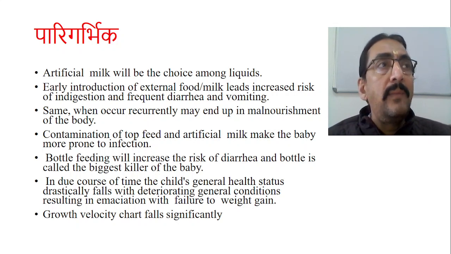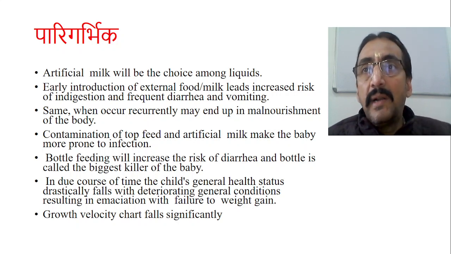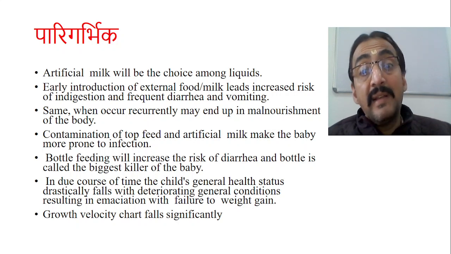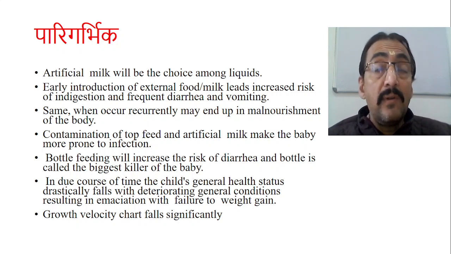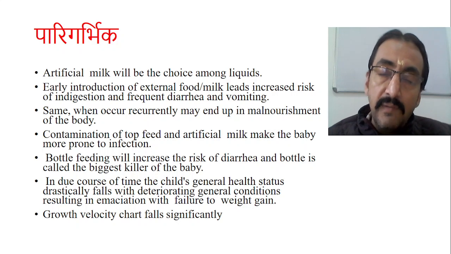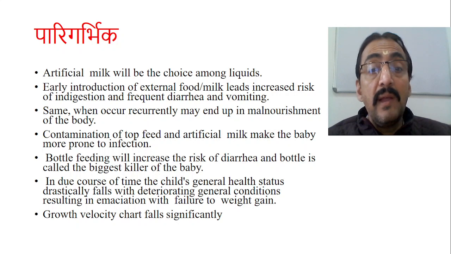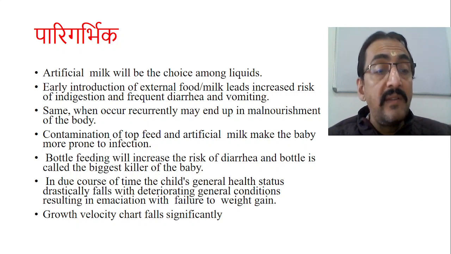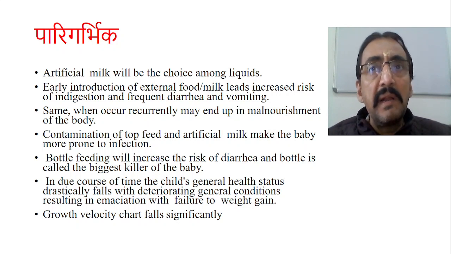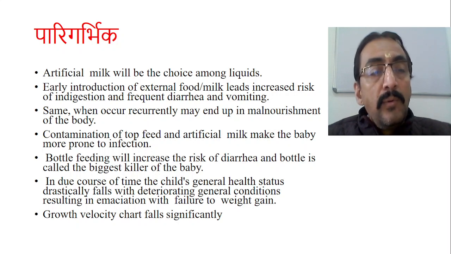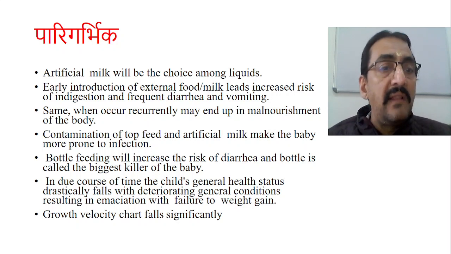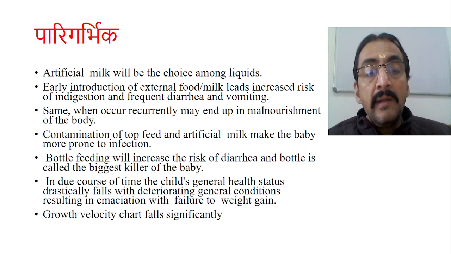Now the second child will be given some artificial milk, that also in the bottle. So bottle feeding will again increase the risk of diarrhea, and the bottle itself is called the biggest killer of the baby. In due course of time, the child's general health status drastically falls, because of bottle feeding, recurrent infections, opportunistic infections, recurrent diarrheas, and the mother is also not properly able to care for that baby. Due to all this, there is a drastic decrease in the health status of the first child.